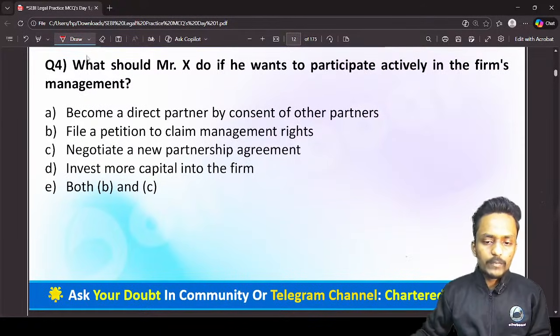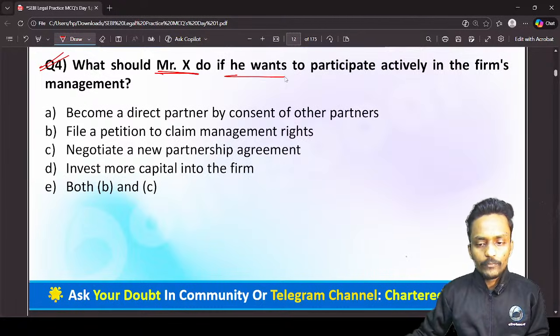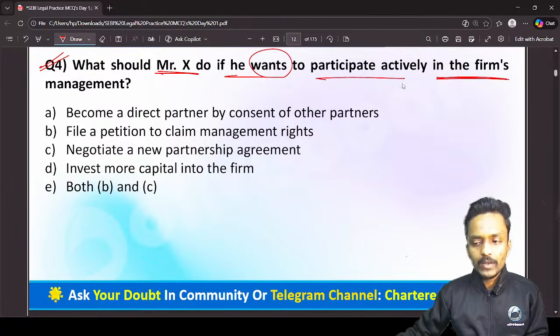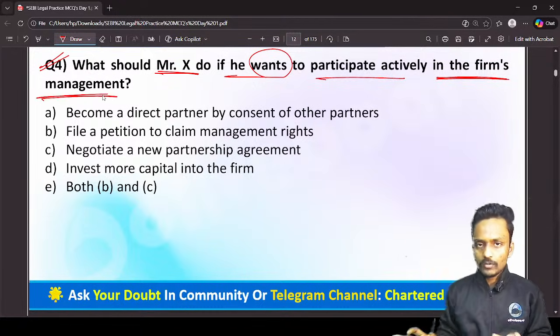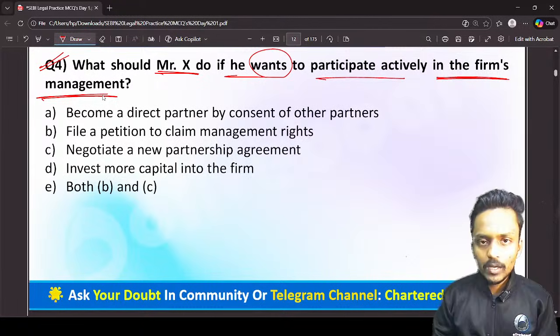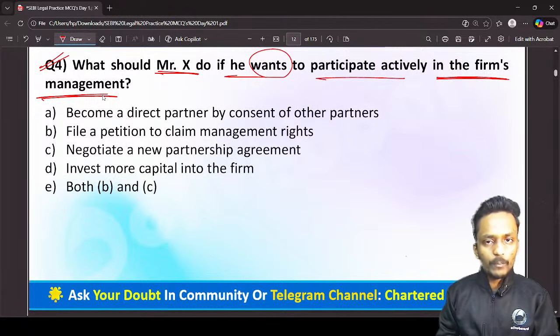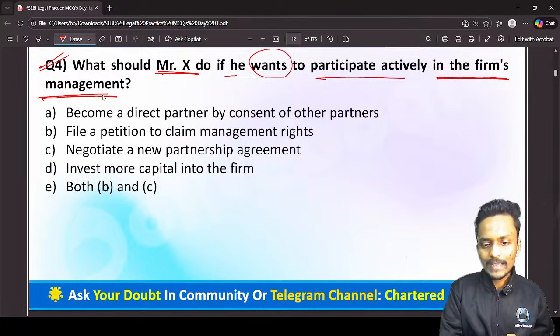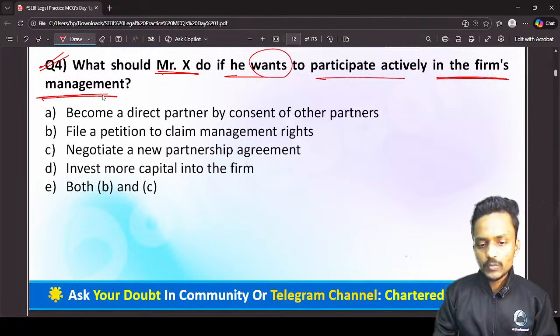So what should Mr. X do if he wants to participate actively in the firm management? This question is entirely based upon the transferee's interest. When one of the partners has transferred the interest, what right is that transferee getting?